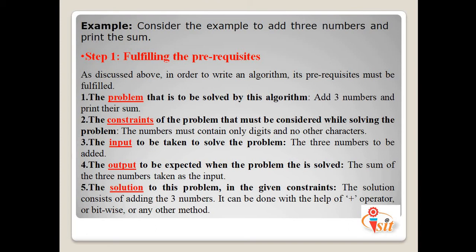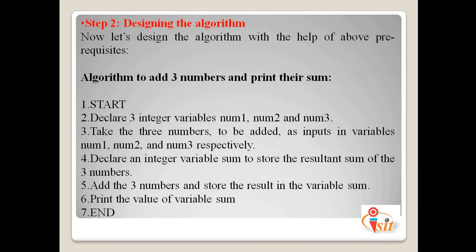This is the first step. Whatever the prerequisites are, we need to understand them to prepare an algorithm. First we need to identify the problem, afterwards check the constraints, the proper input we require, the proper output, and afterwards the solution, like after giving the input how to get that output. The second step is designing an algorithm. Previously we checked what prerequisites we have. Now stepwise we need to design an algorithm.